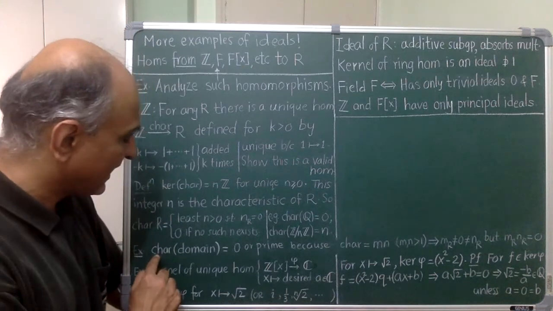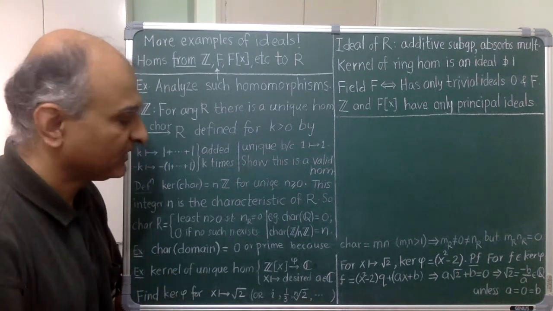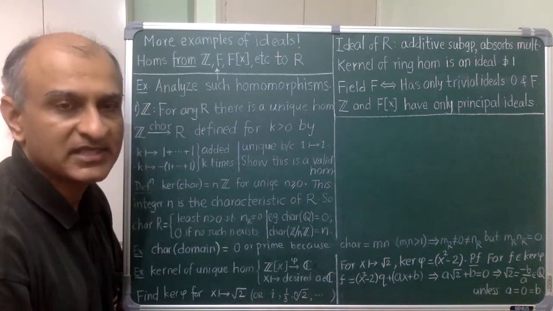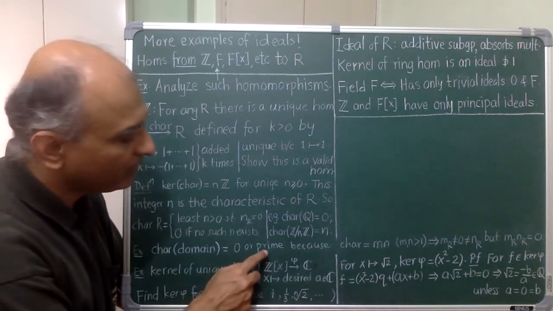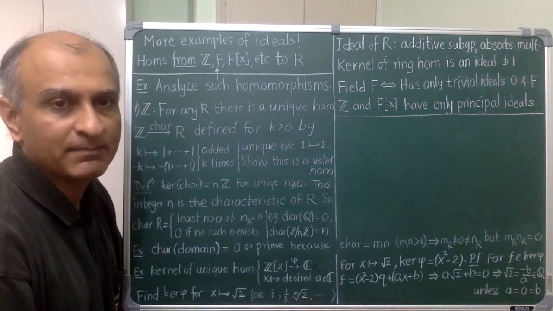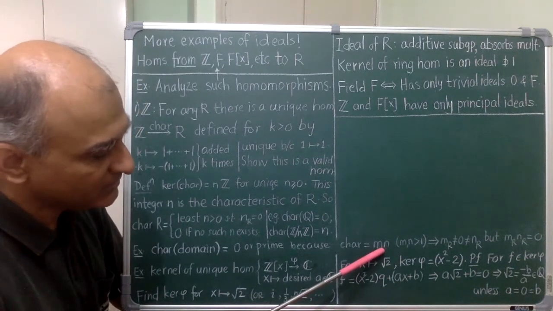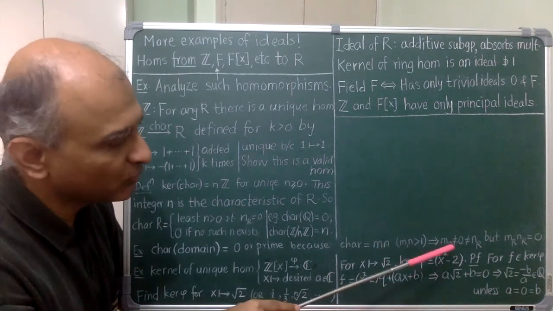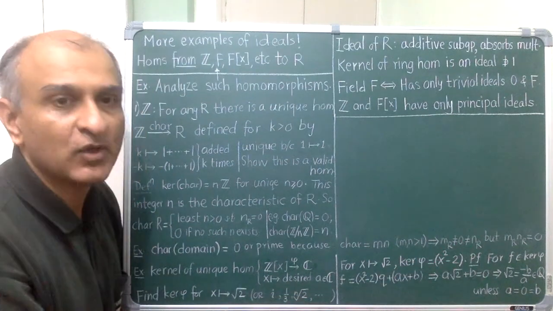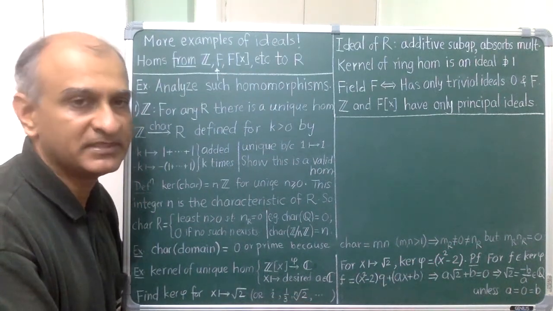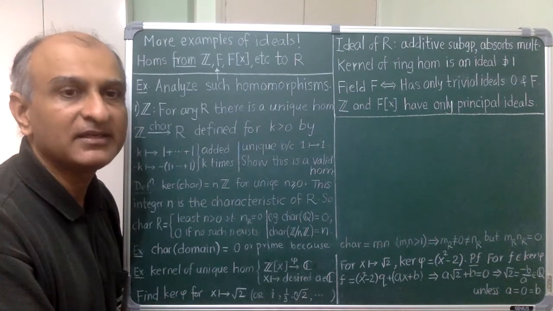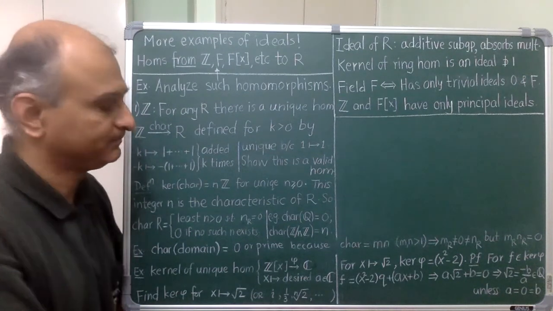Okay, so the characteristic of an integral domain can only be 0, for example Z, or a prime number, for example Z mod pZ. It cannot be a composite number mn, because in that case both m and n would be non-zero in R, but their product would be 0, contradicting the fact that R is supposed to be a domain.